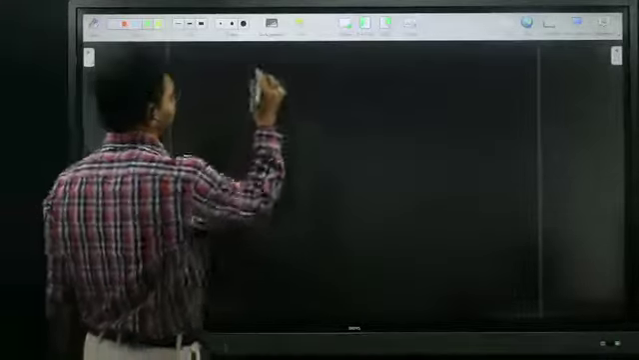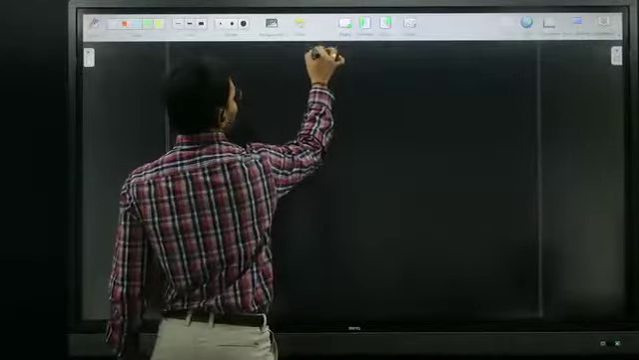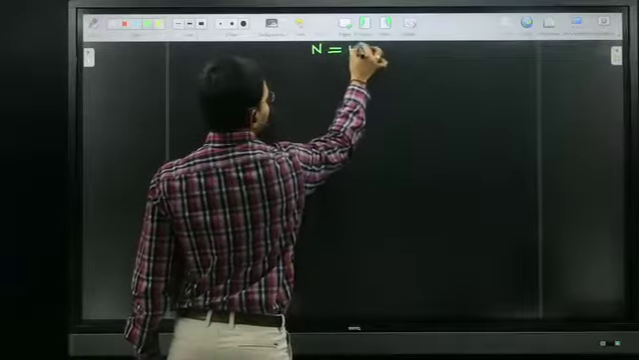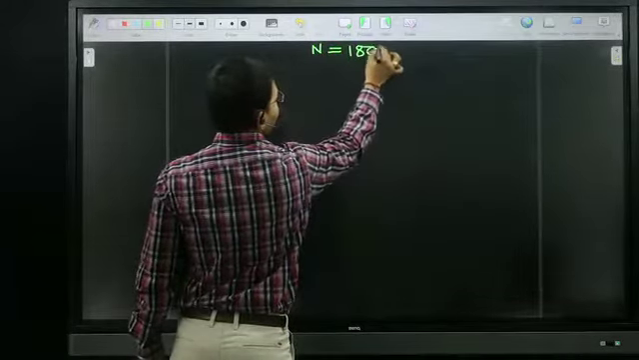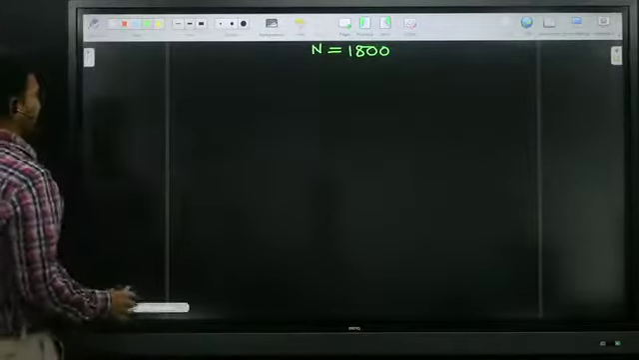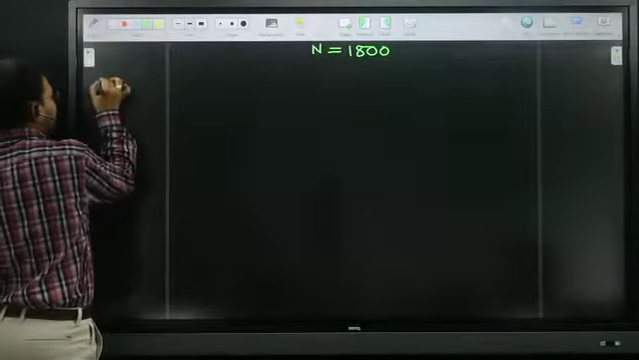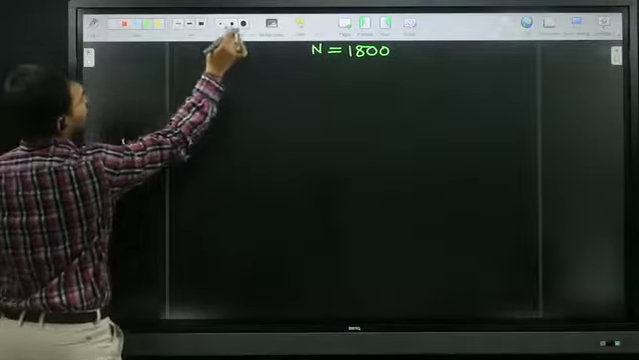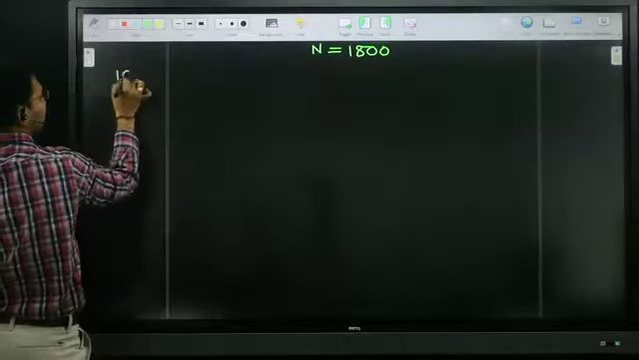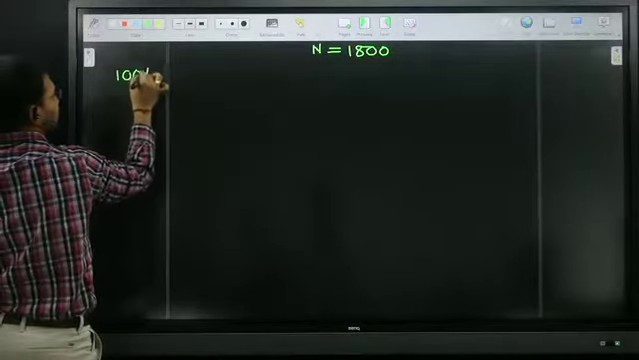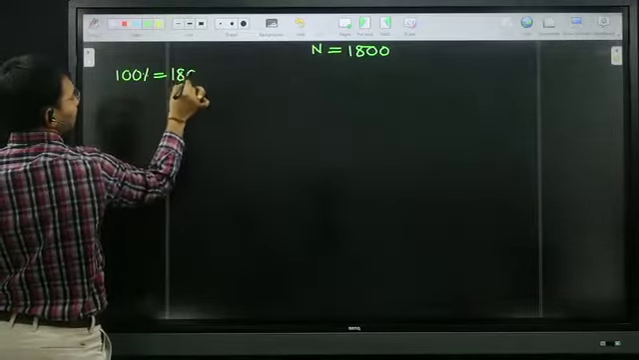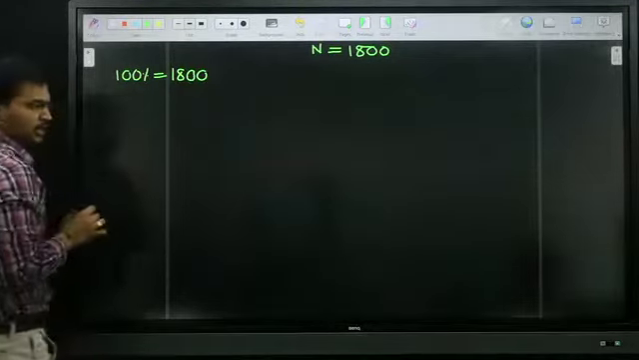Here I assume one number. My favorite number is 1800. What I told: the given number I assume as 100%. So 100% is nothing but 1800.